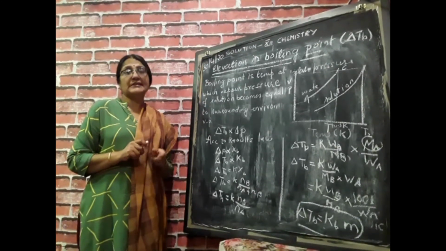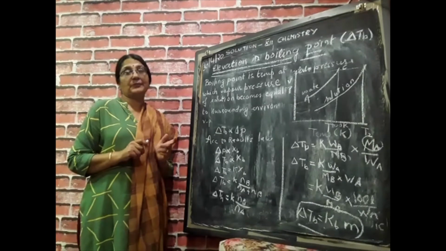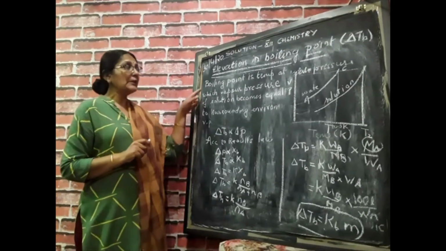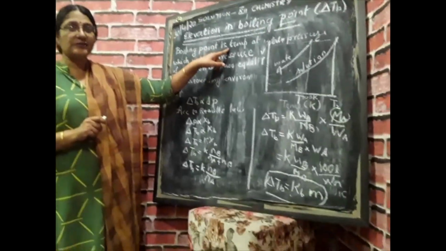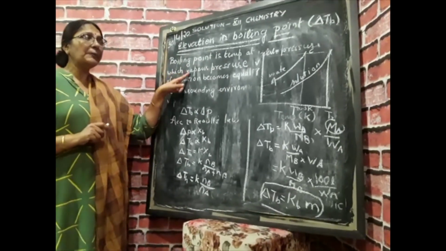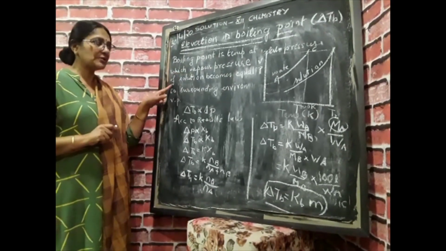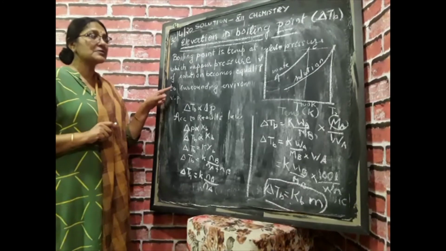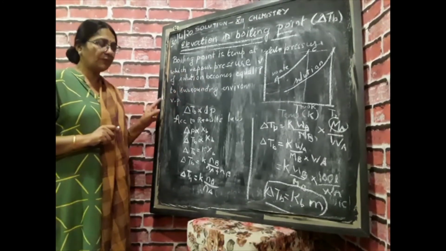Here we will see the definition of boiling point. Boiling point is the temperature at which the vapor pressure of the solution becomes equal to the surrounding environment pressure.